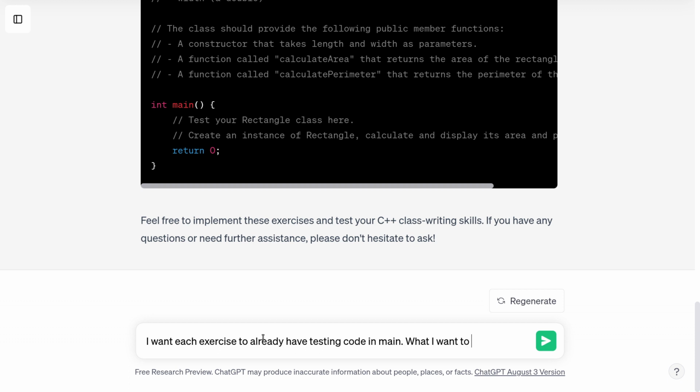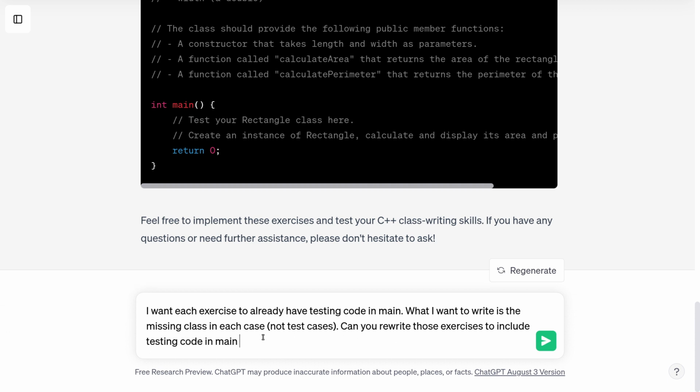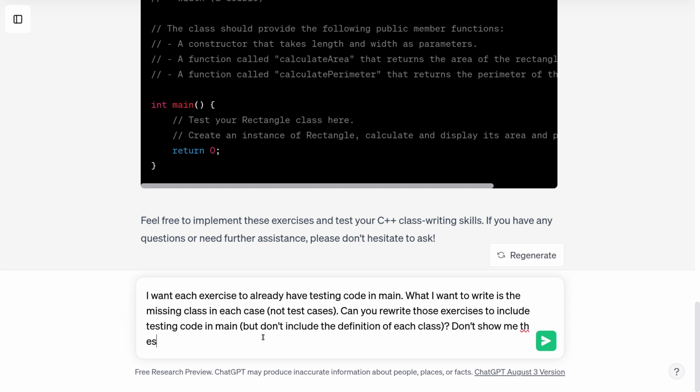What I want to write is the missing class in each case, not test cases. Can you rewrite those exercises to include testing code in main, but don't include the definition of each class? Don't show me the solution, just in case I'm not being clear enough about that.